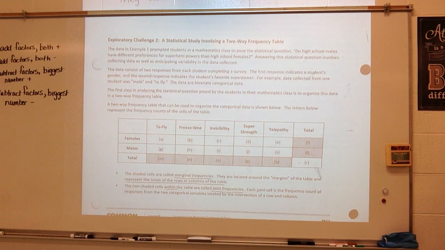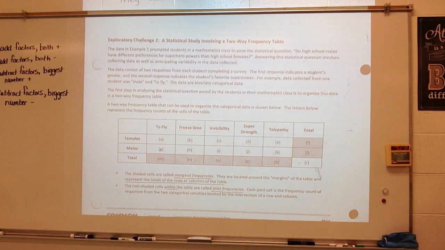All right, so why is the question posed a statistical question? If you remember, a statistical question is a question that is answered by data, and it's anticipated that the data will vary. So I'm collecting data. That's why it's called a statistical question. This question is a statistical question because we collect the responses, our data, and you expect that the responses will vary. So I don't expect everybody to be female, and I don't expect everybody to choose to fly, or I don't expect everybody to be male, and I don't expect everybody to freeze time. So there's going to be variability. All right?